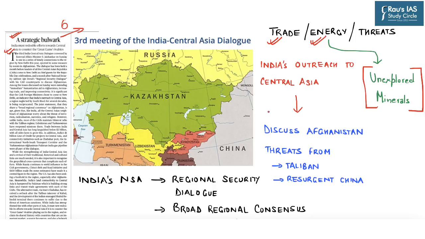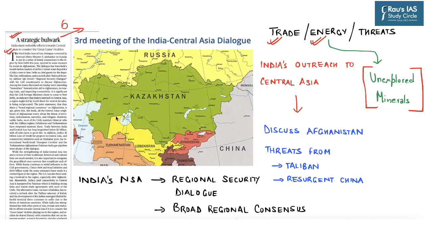And also because Afghanistan as of now is being ruled under the regime of Taliban, with which India does not have a very healthy relationship. So based on this understanding, India's outreach to Central Asia becomes very important.